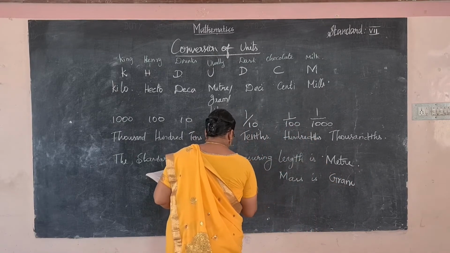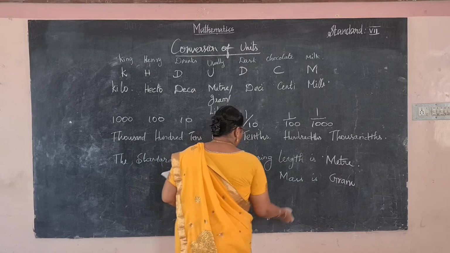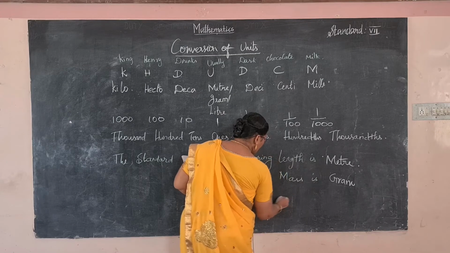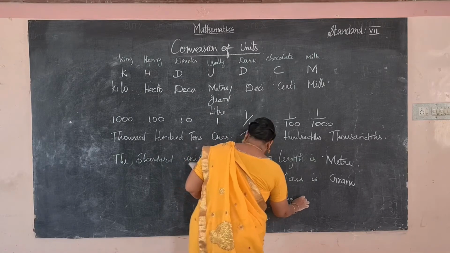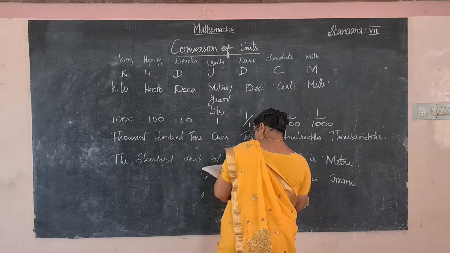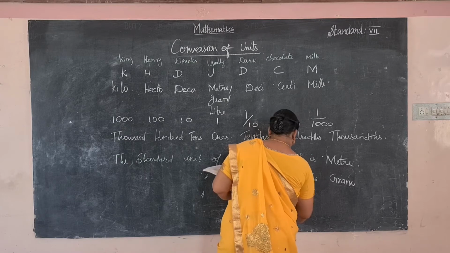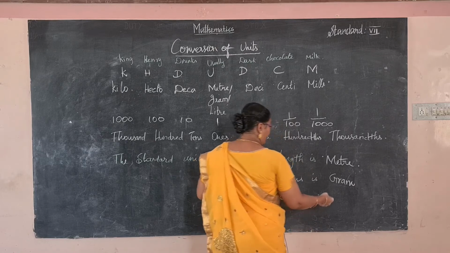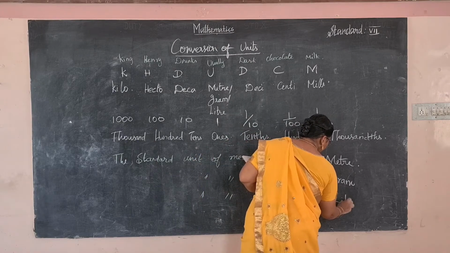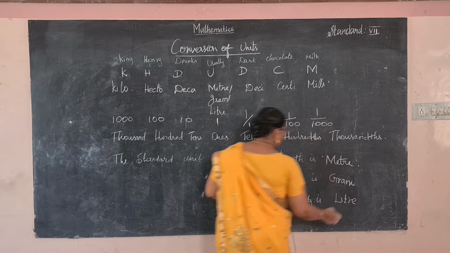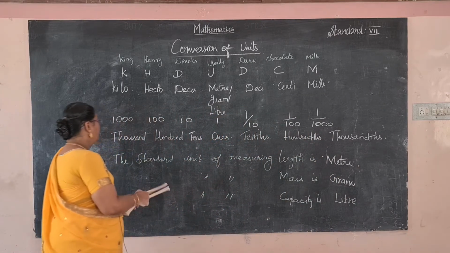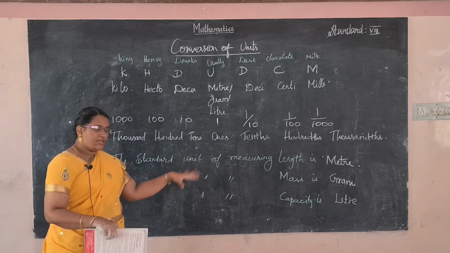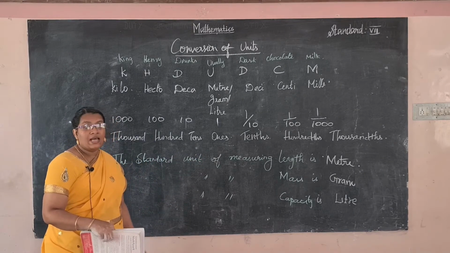And next, the standard unit of measuring capacity is liter. So the standard unit of measuring length is meter, mass is gram, and capacity is liter.